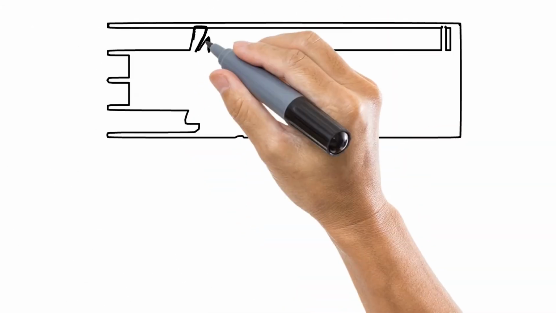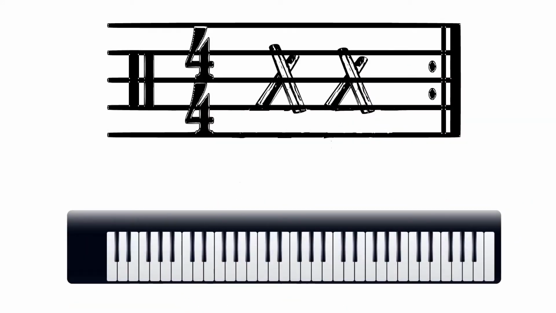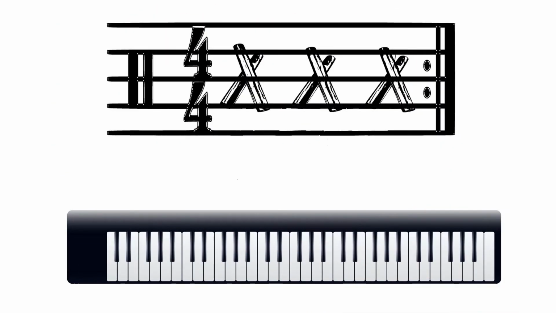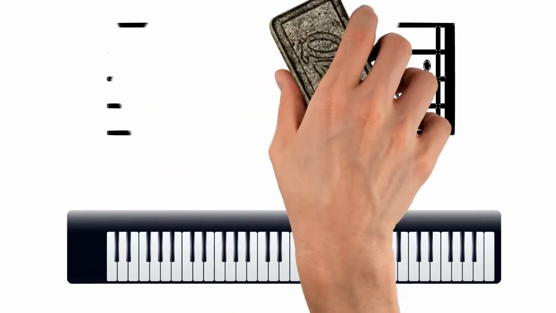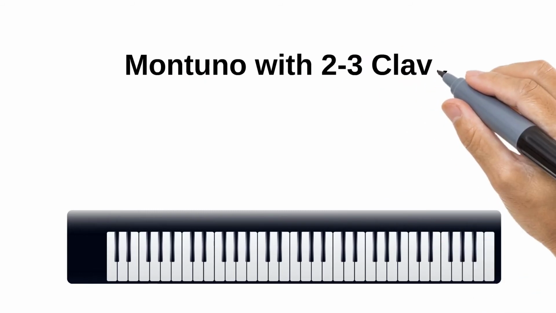On the 2 side of the clave, a basic montuno pattern might sound like this. But on the 3 side of the clave, the montuno pattern might sound like this. So, if the clave is using a 2-3 direction, then the full montuno pattern would sound like this.